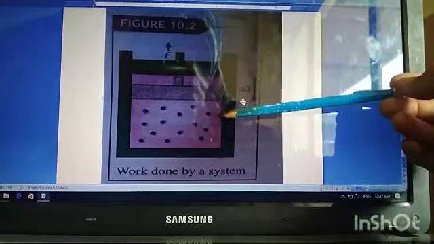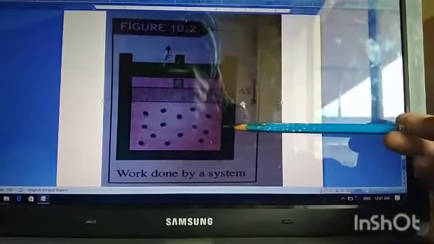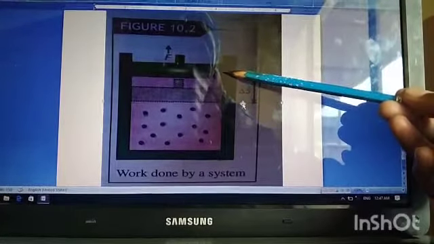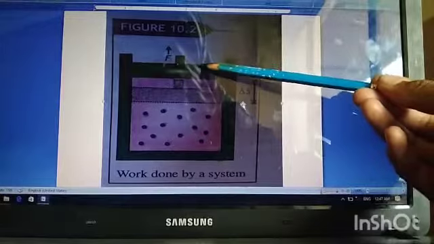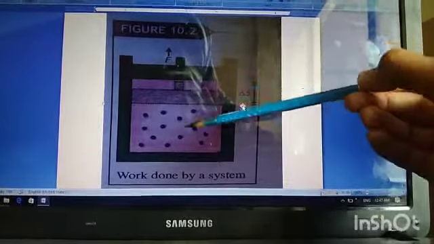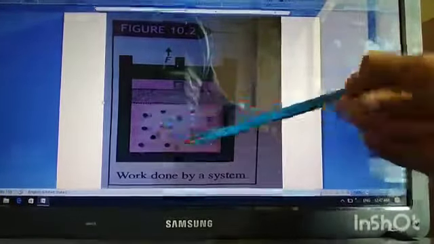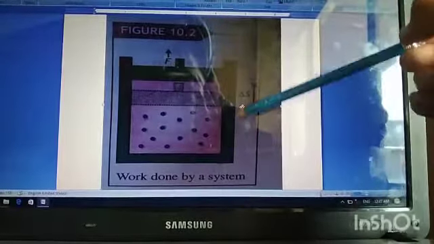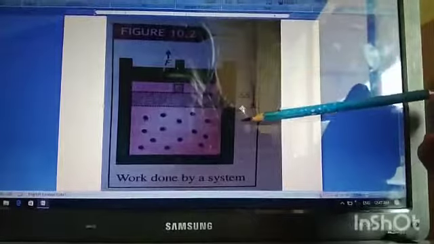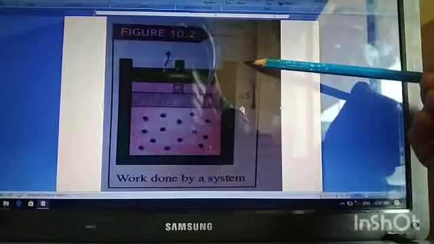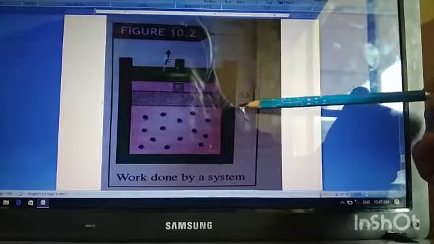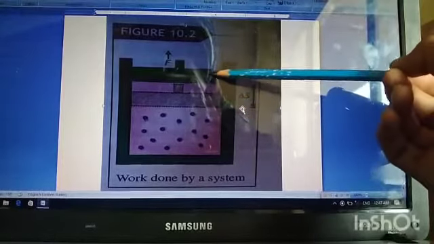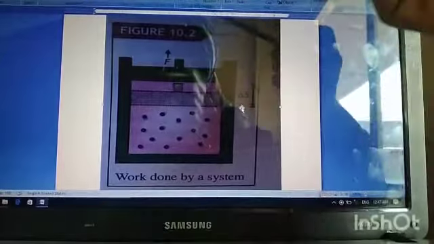So here work may be done by the system on the surrounding in case of expansion of the system, and in case of contraction of the system, work is done by the surrounding on the system. System is the material which you take under consideration, and all the things present around the system you call the surrounding. So work may be done by the system on the surrounding in case of expansion, or work may be done by the surrounding on the system in case of contraction.